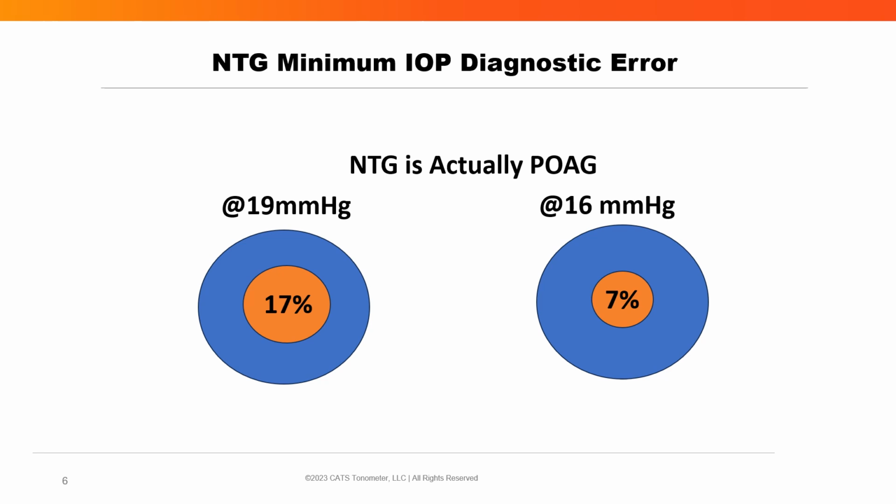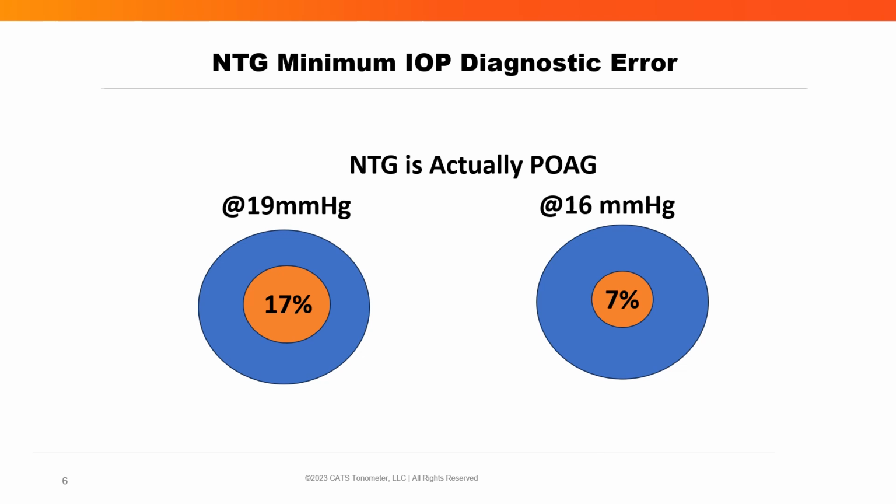These same IOP measurement errors exist in the designation of normal tension glaucoma, which is also based solely upon Goldmann IOP. But the difference is that there is a concomitant observed disease process of glaucomatous optic neuropathy. So the probability that your normal tension glaucoma is actually primary open-angle glaucoma at a measurement of 19 millimeters of mercury is at least 17%.